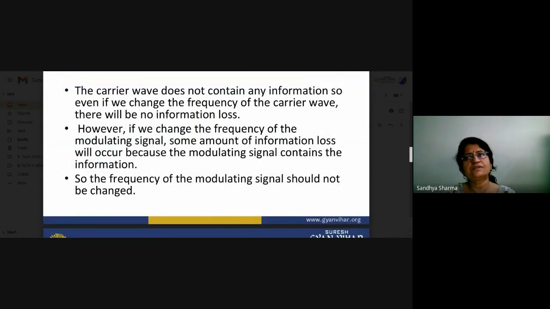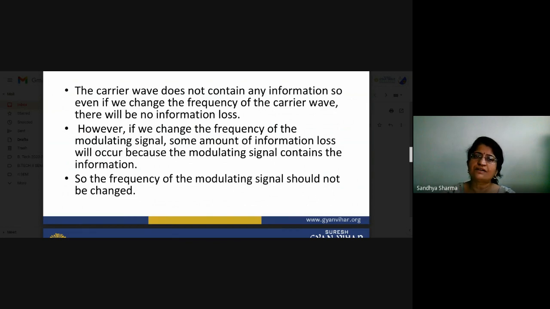Since the carrier wave doesn't contain any type of information, if we change the frequency of our carrier wave, there is no change in the information. So there is no loss of any information if the frequency of our carrier wave is changed.